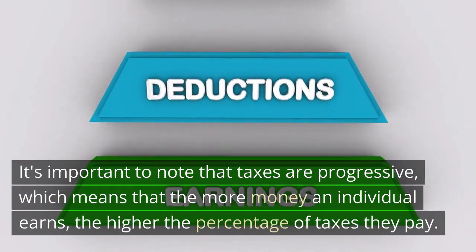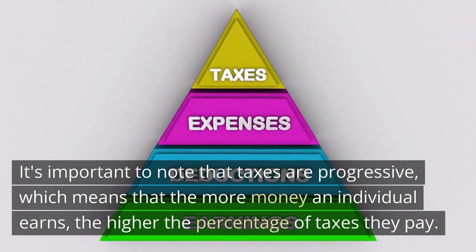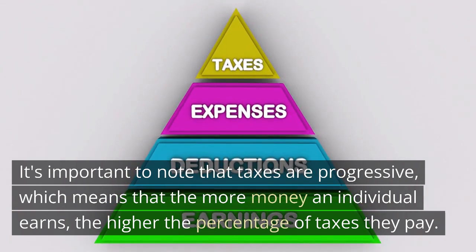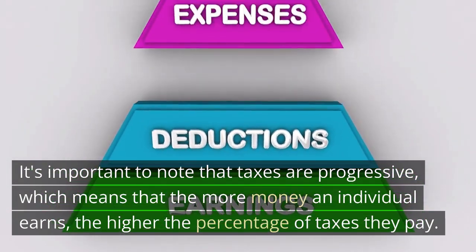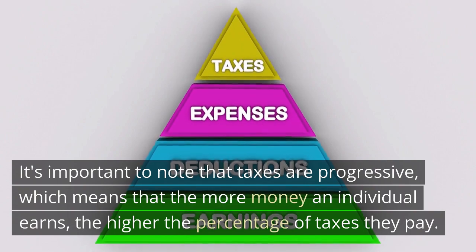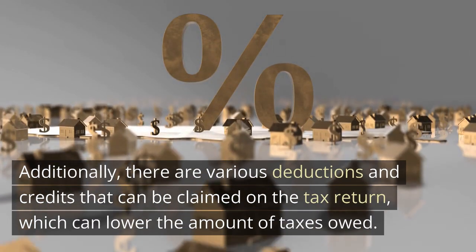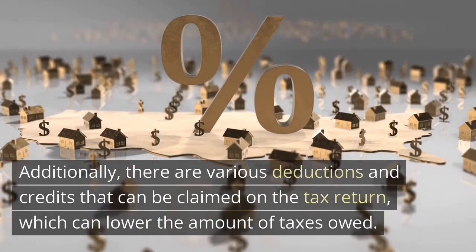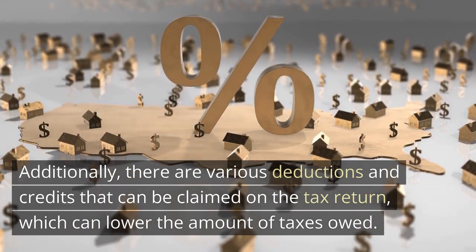It's important to note that taxes are progressive, which means that the more money an individual earns, the higher the percentage of taxes they pay. Additionally, there are various deductions and credits that can be claimed on the tax return, which can lower the amount of taxes owed.